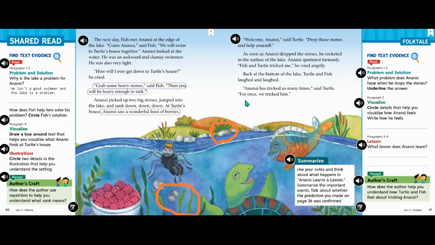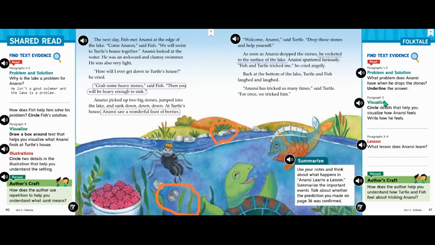So, without the weight of these two stones, this little spider shot right up to the surface of the water. Anansi does not look happy, but Turtle and Fish look pretty pleased with themselves for finally getting Anansi back with a trick. So let's underline this sentence here, which tells us that he rocketed up to the surface of the lake.